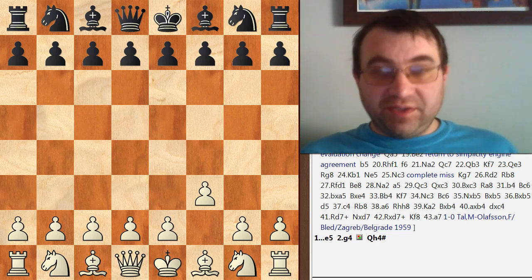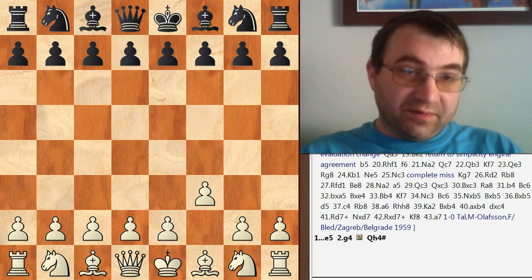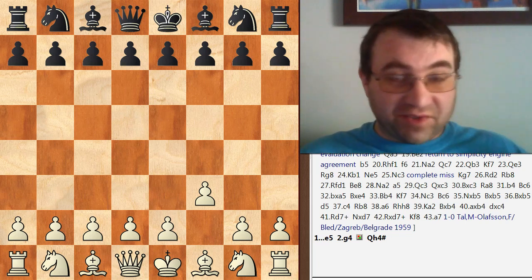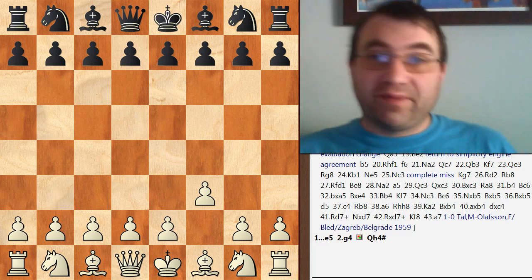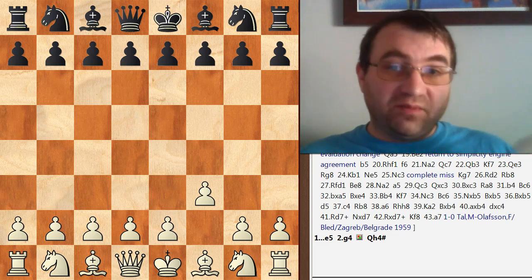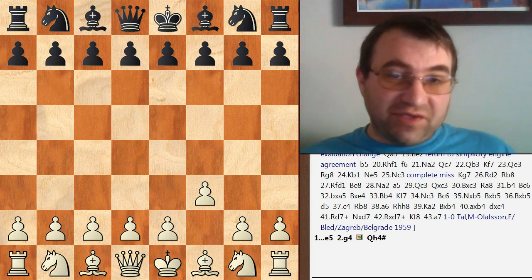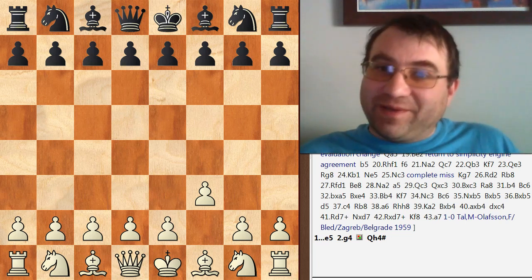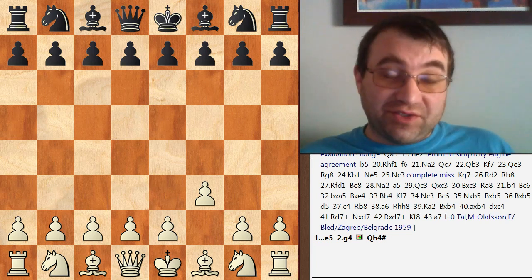So the current cheat detection that FIDE uses was invented by this guy named Ken Regan, who's a mathematician, kind of a statistician, who does cheat detection. He's also an international master, so he knows quite a bit about chess as well. The guy is a pioneer in the field, and an absolute expert when it comes to cheat detection. I'm just going to give you a little overview of how he does his cheat detection. It's actually sophisticated, and it's kind of cool. And then I'm going to try to explain why I think we really do need to update the methods that we're using to detect cheating currently.